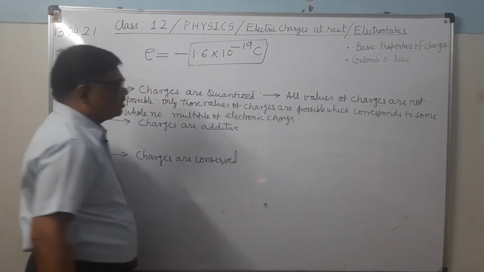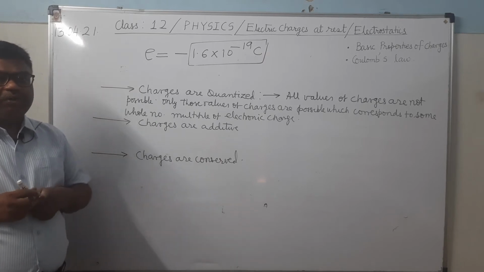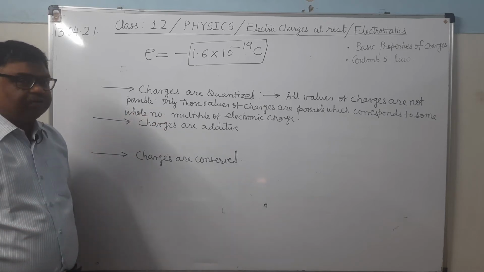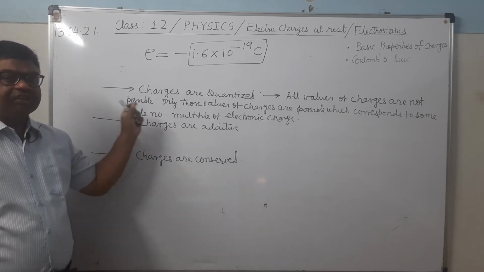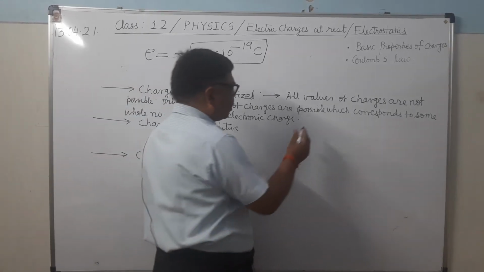Now this we can state in another way: the charge possessed by any body will be an integral multiple of the electronic charge.